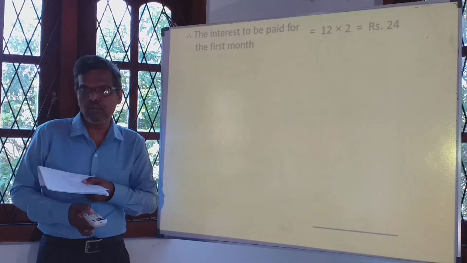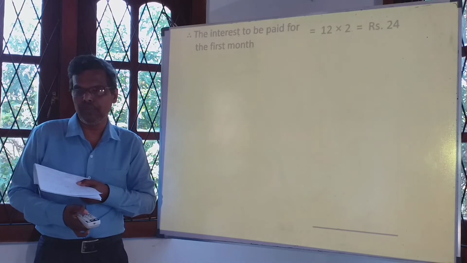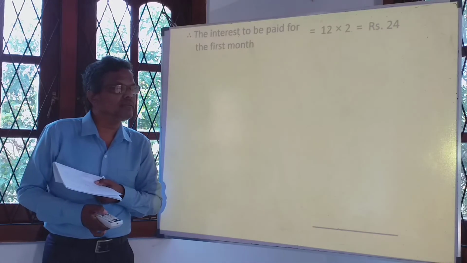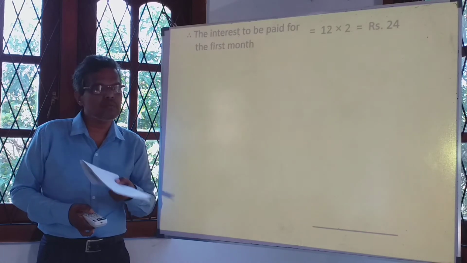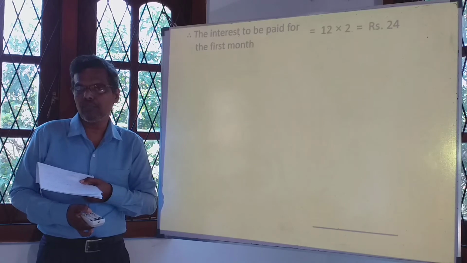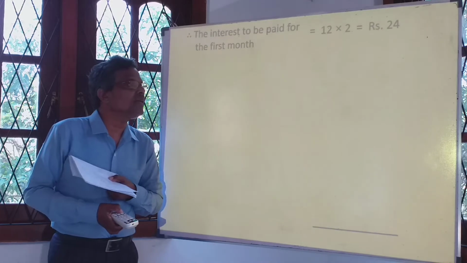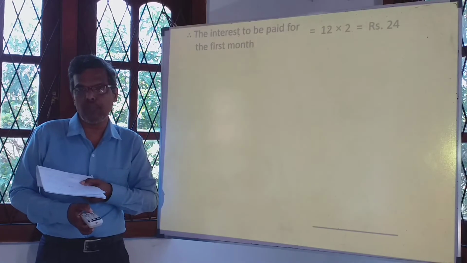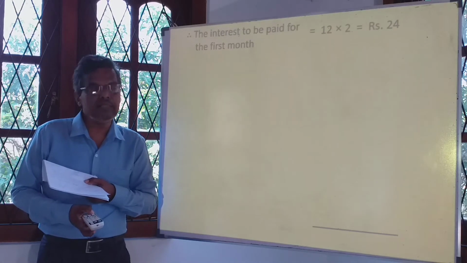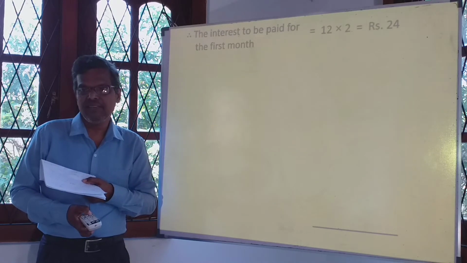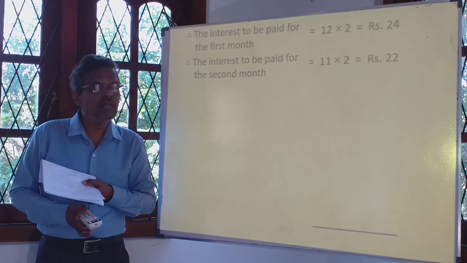The interest for 100 rupees is 2 rupees, so for the first month we have to pay 12 times 2, that is 24 rupees as the interest. At the end of the first month, you pay one part of 100 rupees. So in the second month, your loan is only 1,100 rupees, 11 parts. That means the interest to be paid for the second month is 11 times 2.